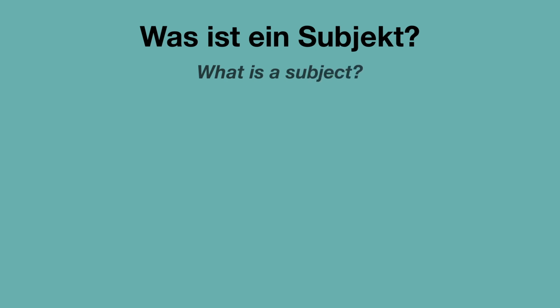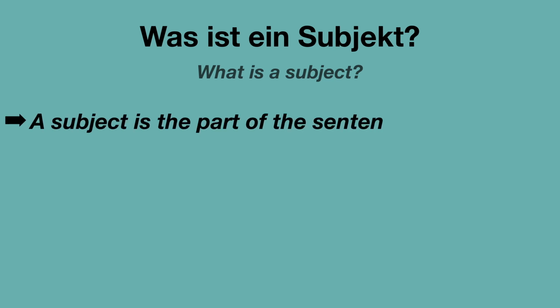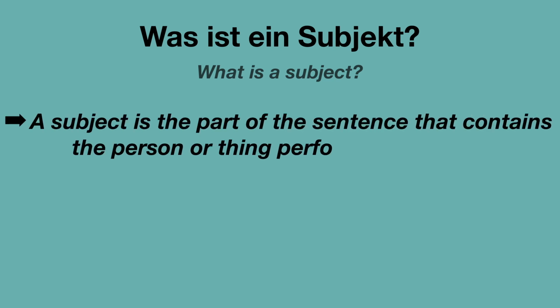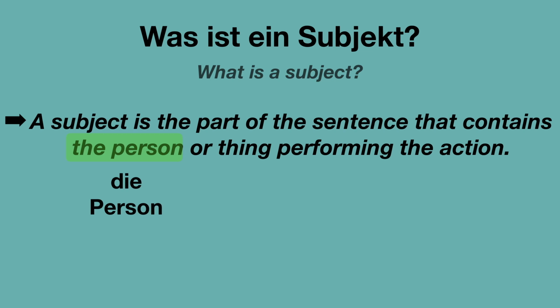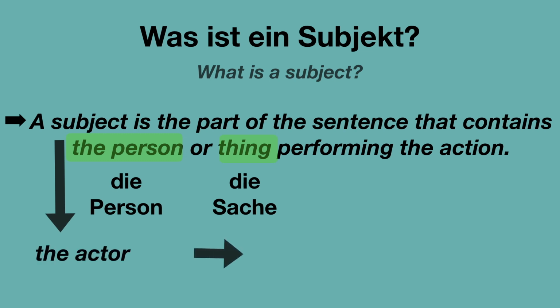But was ist ein Subjekt? What is a subject? Let's talk about that briefly. A subject is the part of the sentence that contains the person or thing performing the action. Person in German is called Person, die Person. Thing is die Sache. In simple words, subject can be seen as the actor who is performing the action, which is das Verb.